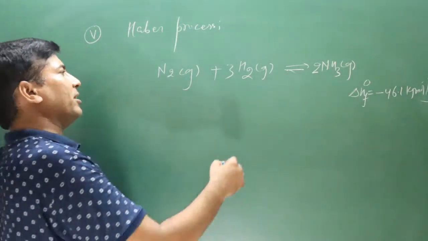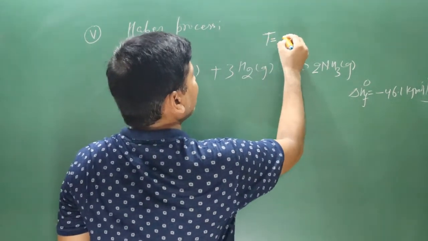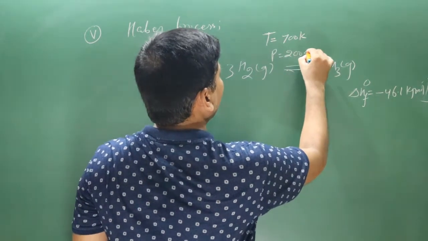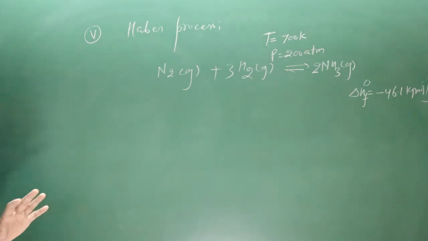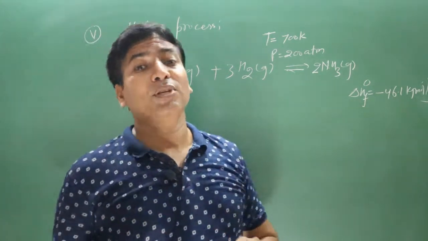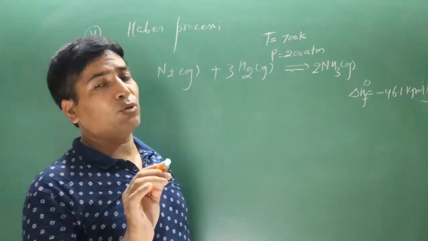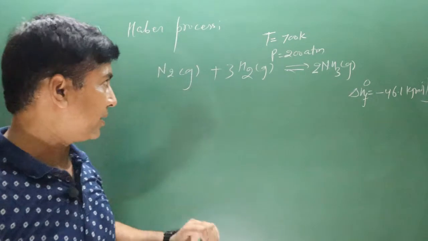Keep in mind, the optimum condition to carry out this chemical reaction is 700 Kelvin and pressure is quite high, that is 200 atmospheric pressure. Keep in mind, we have applied Le-Chatelier's principle. In a chemical reaction, if we increase the pressure, equilibrium will always shift towards where we have less number of moles of gases. Pay attention here.